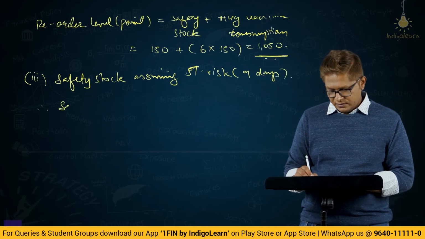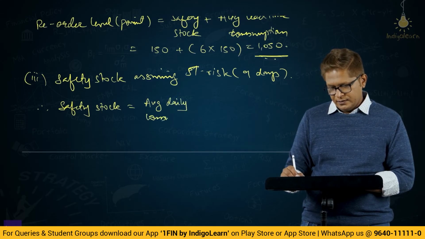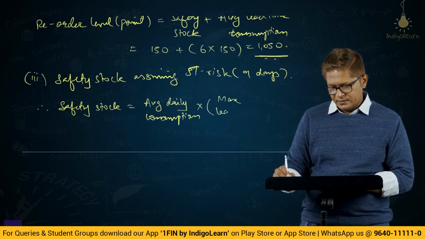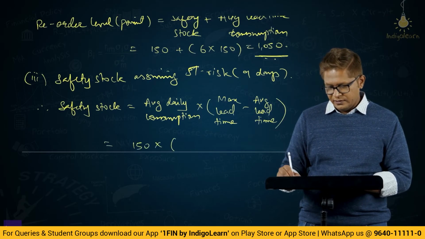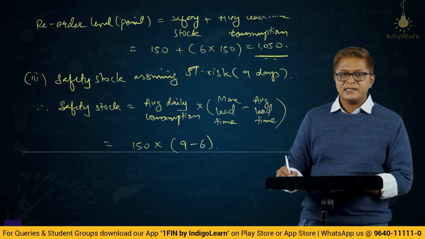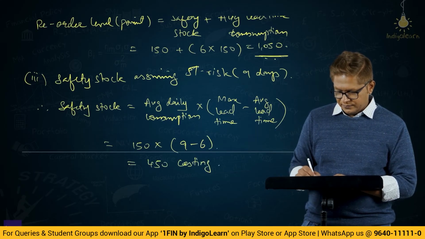So therefore safety stock will be average daily consumption into max lead time minus average lead time. So that will be 150, which we computed earlier, into 9 minus 6. So typically 3 days of extra inventory we are keeping as safety stock. So this will be 450 castings.